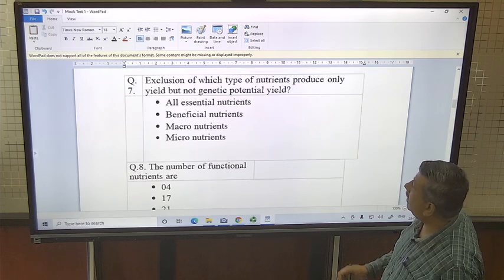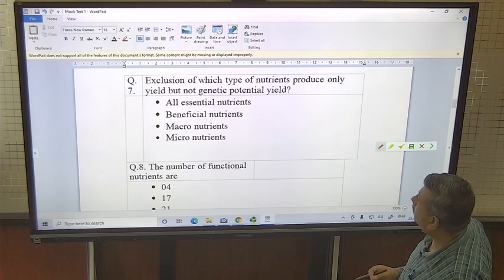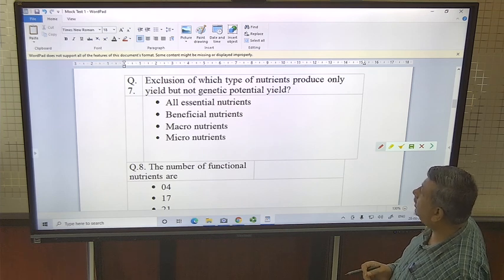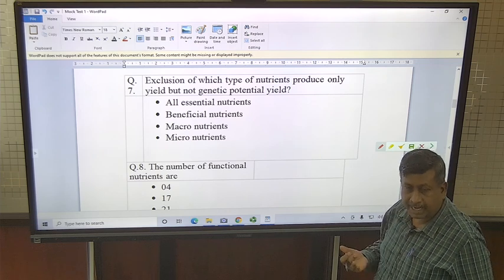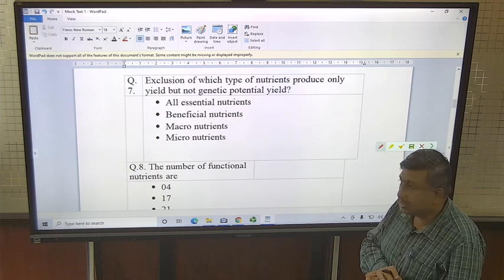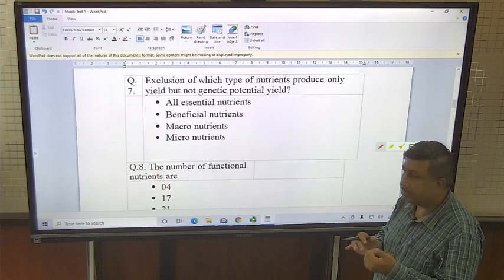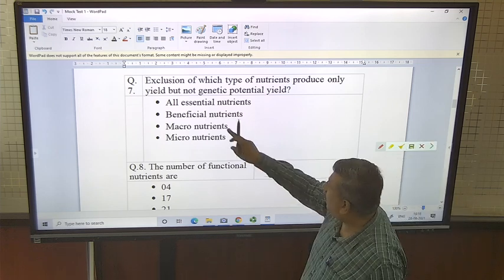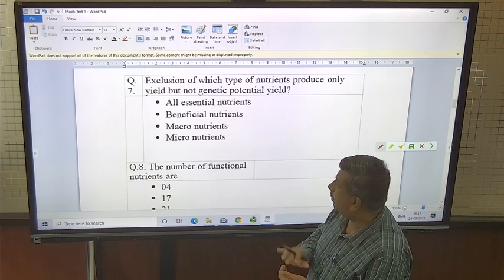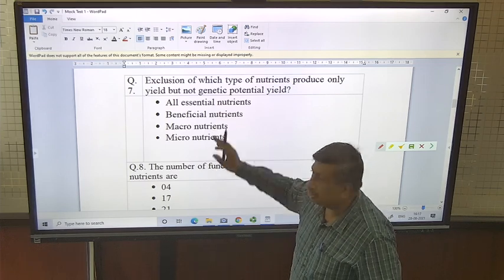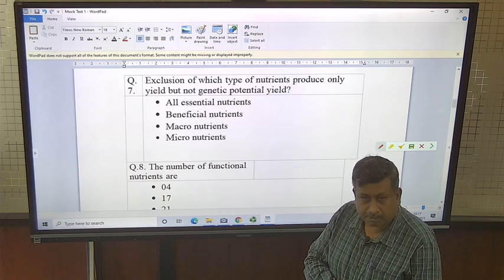The question is: exclusion of which type of nutrients produces only yield but not the genetic potential yield? It means which category of nutrient, when not applied, gives yield but not the maximum possible or maximum genetic yield. If all essential nutrients are excluded, then there is no growth. Macro and micro are essential nutrients, so their presence is a must to produce some yield.